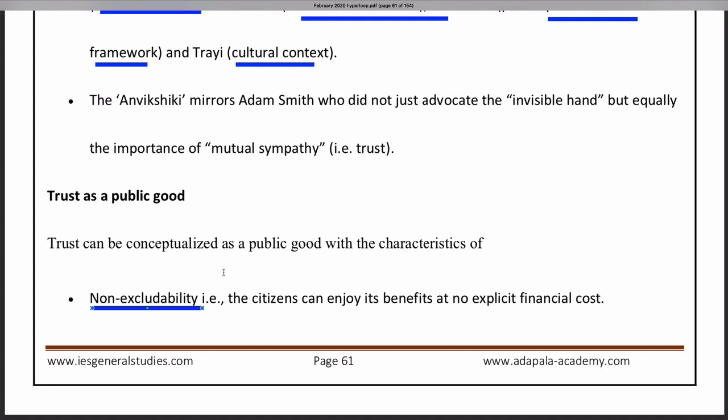If we don't pay, we won't get these goods or services. It is excludable, right? But if the government is giving public education and health facilities free, they are non-excludable. Anybody can enjoy it with no explicit financial cost. Explicit financial cost means we are not directly paying, but we may be paying in different forms to the government, like taxes. That is implicit.